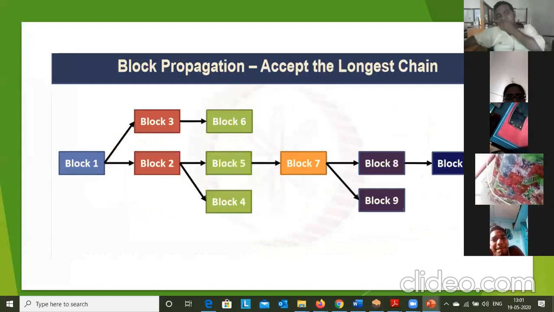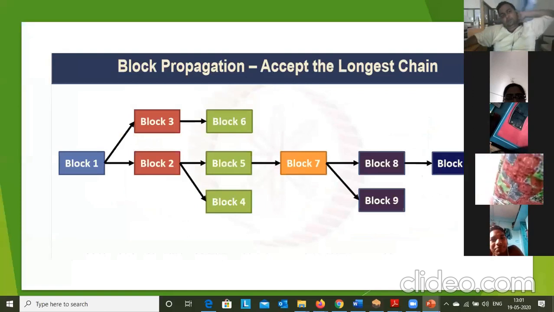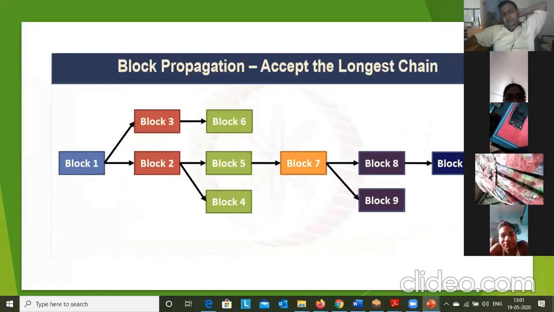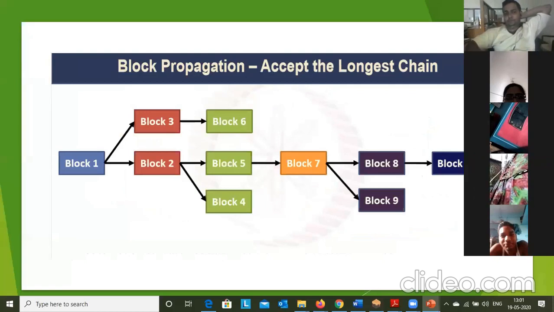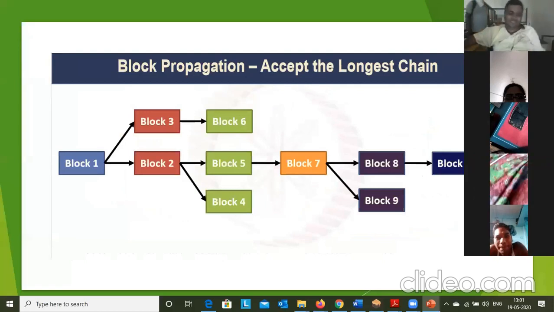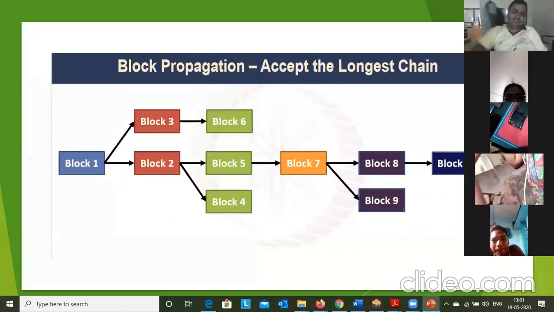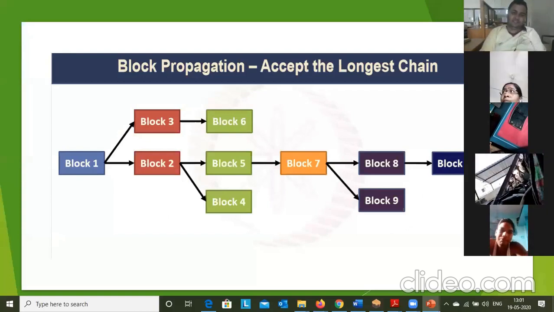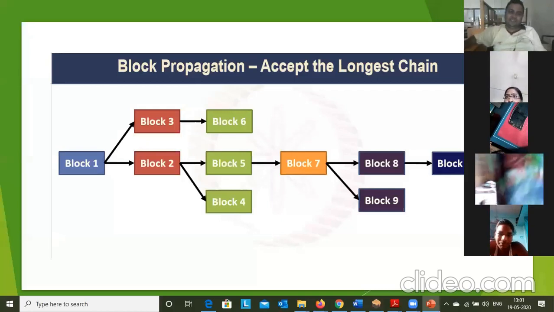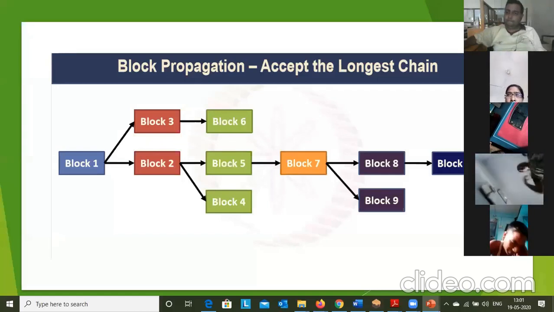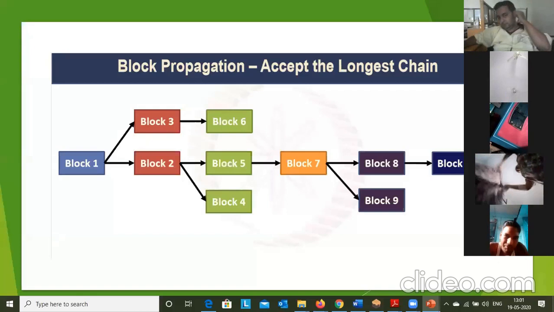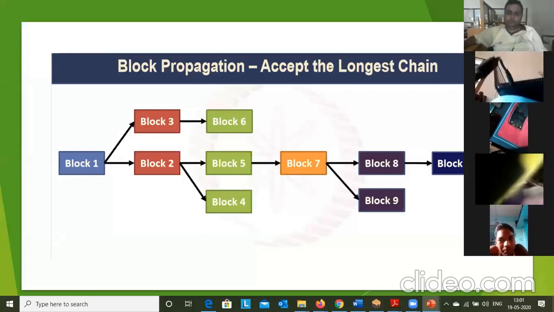Now one more question: where do we need to add a new block? A blockchain consists of many blocks, a huge number of blocks. The miner will mine a new block. After that, where do you want to add it? For that there is a rule called the longest chain. Here we need to add to the longest chain. The longest chain is not the most recent chain. It is the one with more transactions and more proof of work. More proof of work means the particular node is involved in validating more transactions, which gives more proof of work. So we need to attach to that block.